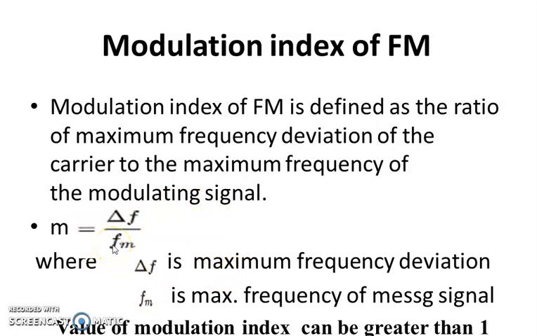fm is the highest frequency component of the message signal. It is the maximum frequency of the message signal. So delta f by fm is known as m, the modulation index. The value can be greater than 1. For AM it ranges from 0 to 1, but here it can be greater than 1. That is the difference in the modulation index of AM and FM.